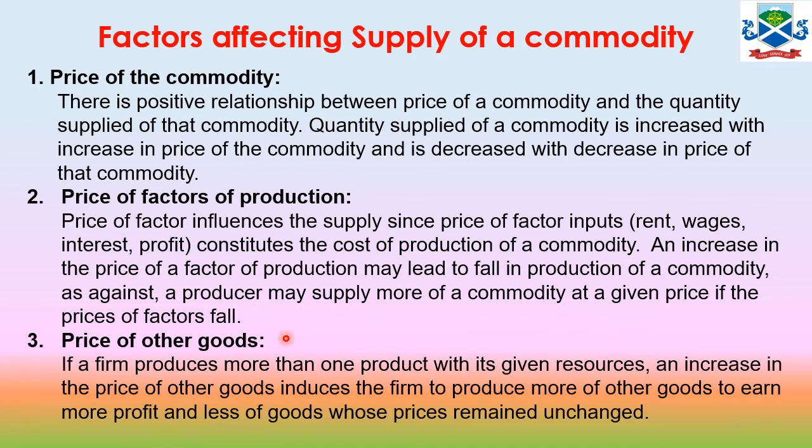The next factor we have is the price of other goods. If a firm produces more than one product with its given resources, an increase in the price of other goods induces the firm to produce more of the other goods to earn more profit, and less of the goods whose price remains unchanged. So that's the price effect: if the firm is simultaneously producing other goods and the price of the other goods increases, then the supply will increase, and if the price of the other goods decreases, then the supply will decrease. So that is the price of other goods.